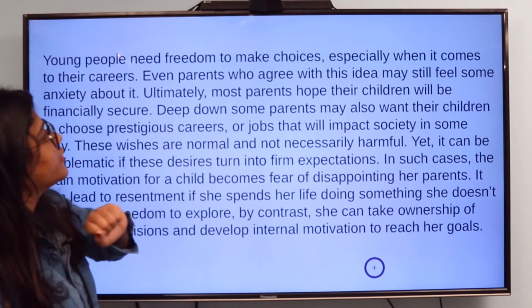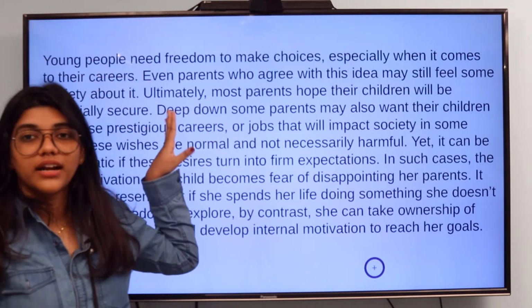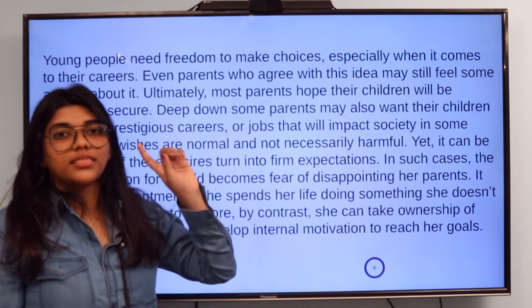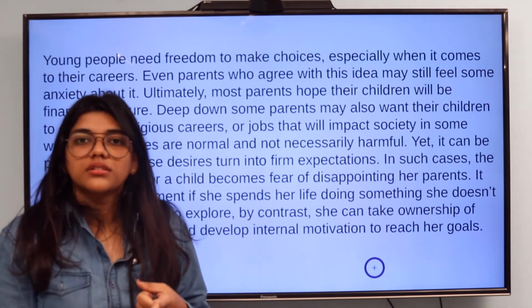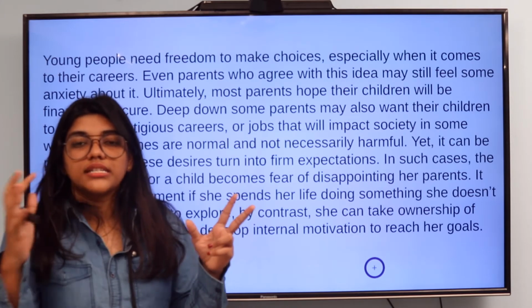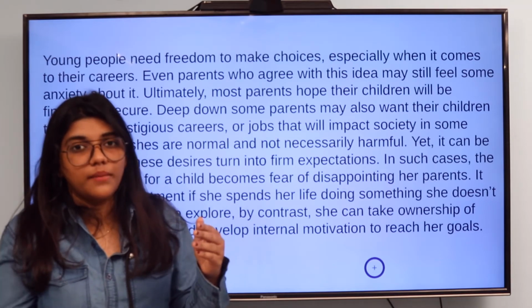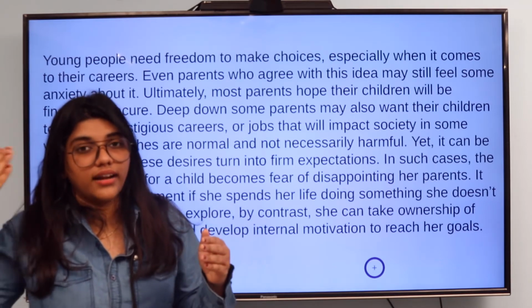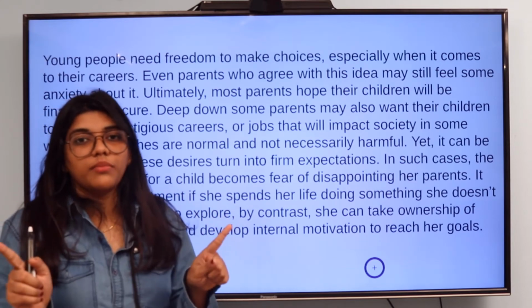Young people need the freedom to make their own choices, especially when it comes to their careers. Again, you have started the paragraph with a statement. Also remember that you can use quotes, or any poetry line if you wish to. You can state any author if you know, if you're a good reader, and if you want to compare any author or their writings in your essay, you can definitely do that. There is no negative marking for that.